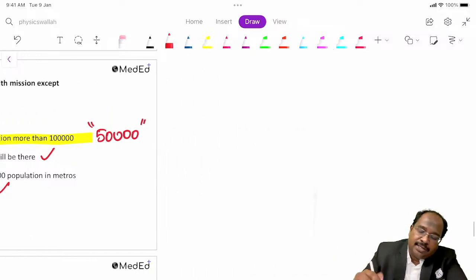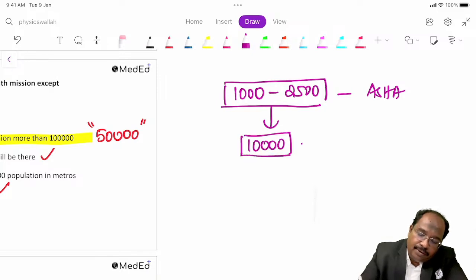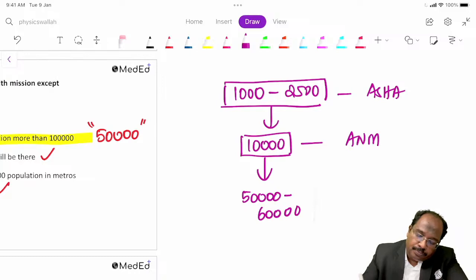So what is the infrastructure they want to create under the urban health mission? For every 1000 to 2500 population, one ASHA should be there. For every 10,000 population, there will be an ANM. For every 50,000 to 60,000 population, we should have one urban PHC.